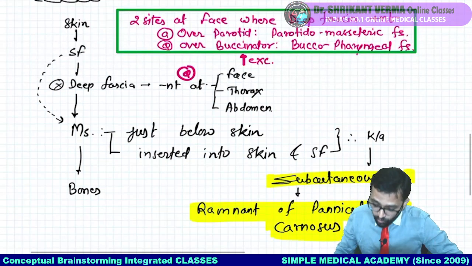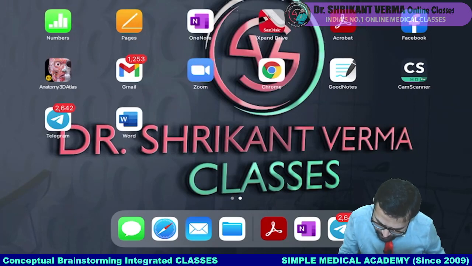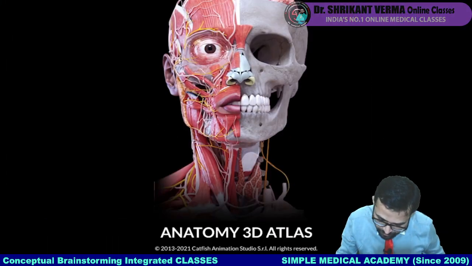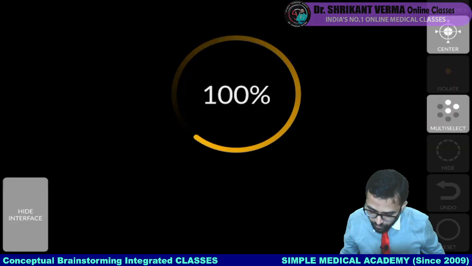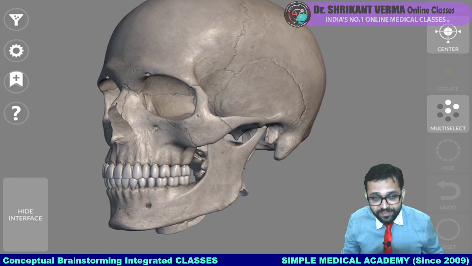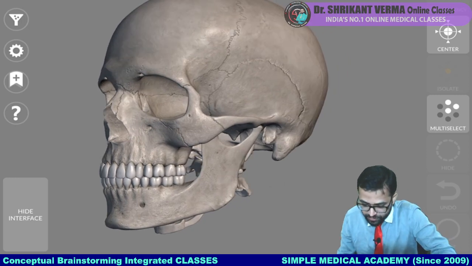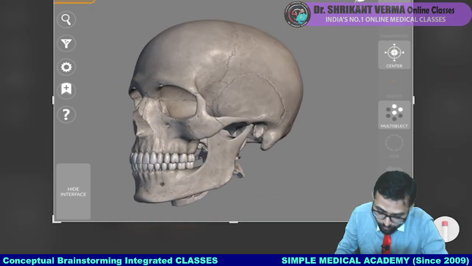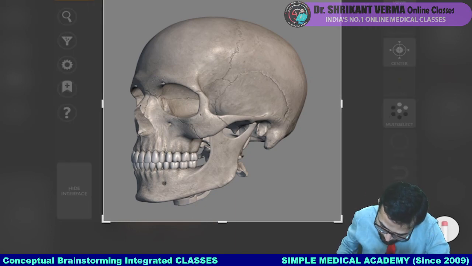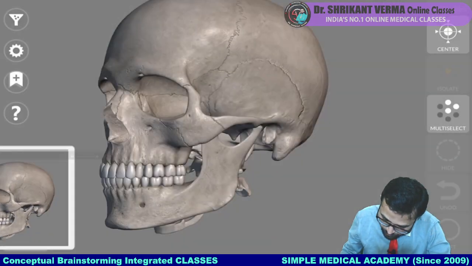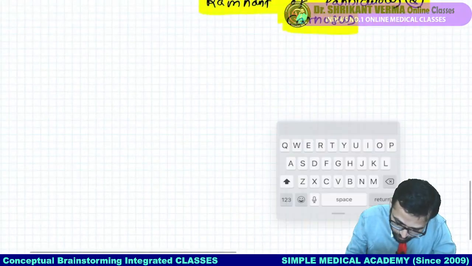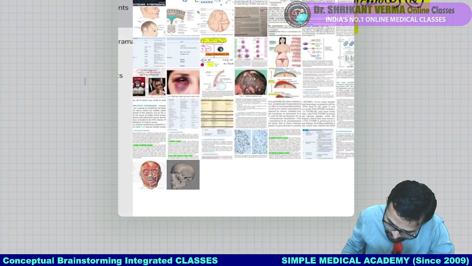Getting the point? So what are the different bones? See here, just one view. You can observe here the different bones, you all are aware. So what are our different important bones here?